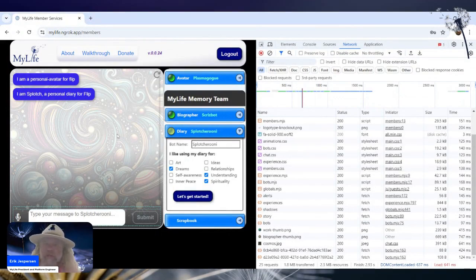Okay, so what's happening here? I have logged in on my local. This is version 24 up there. I've logged in as our test account Flip, and Flip has been given that diary object the way we just spoke. I created those data fields. So here it is in action. We've got our diary elements here.